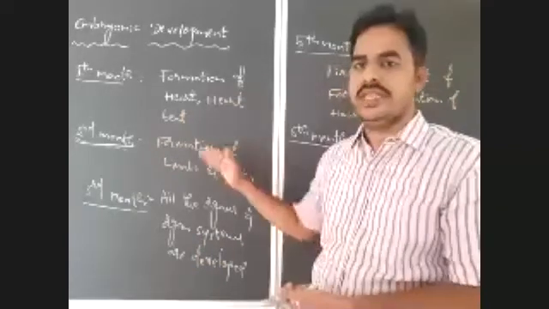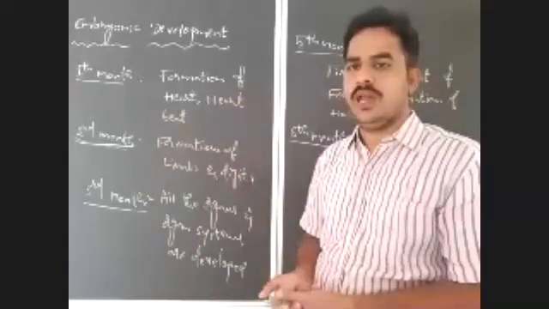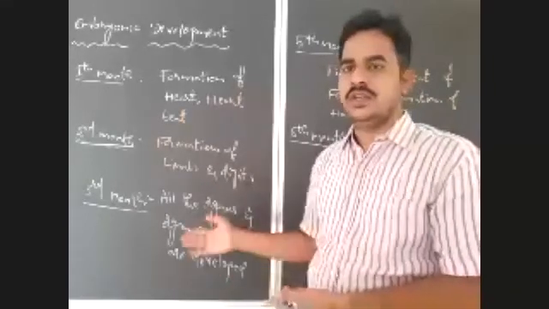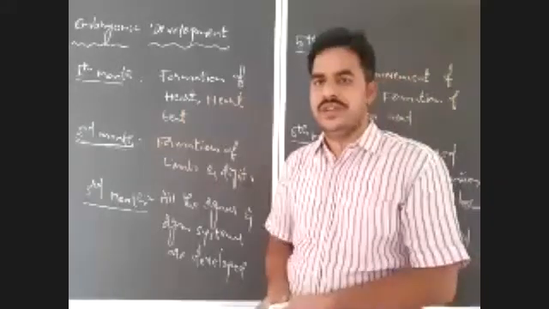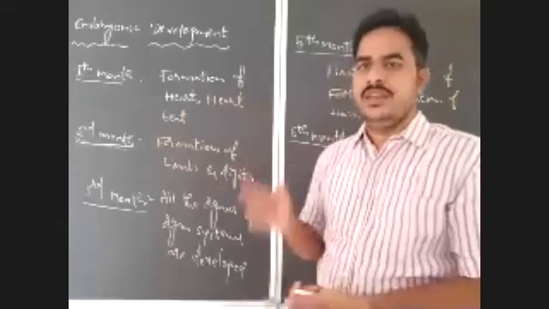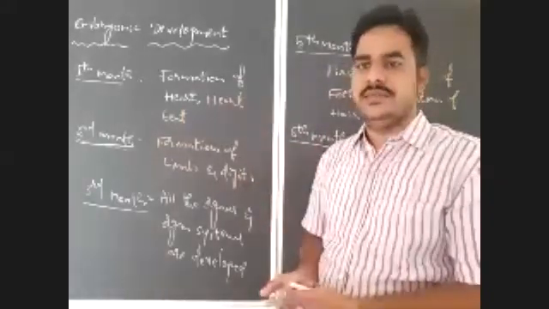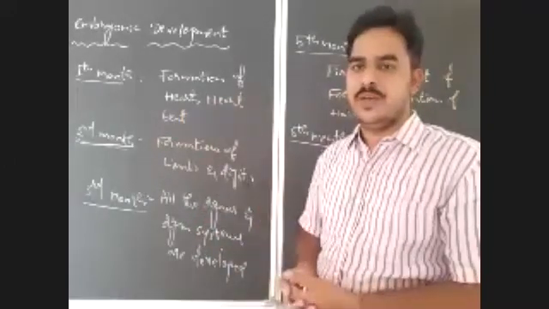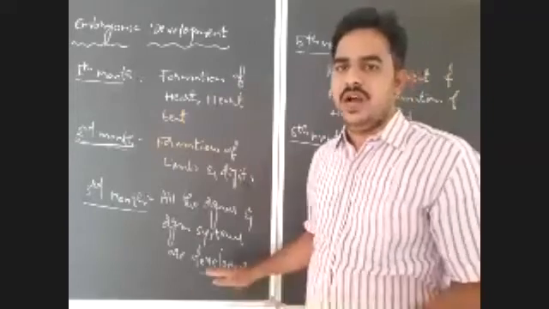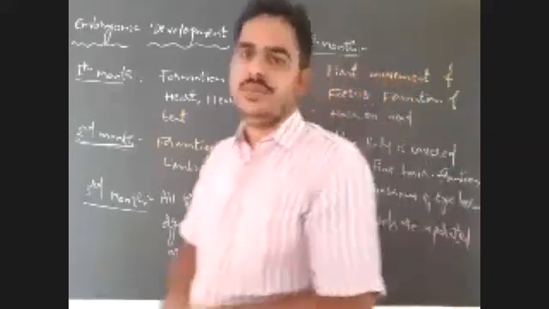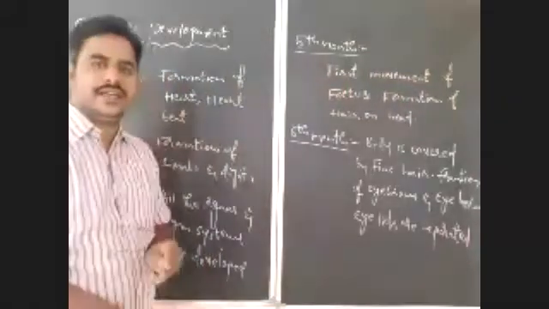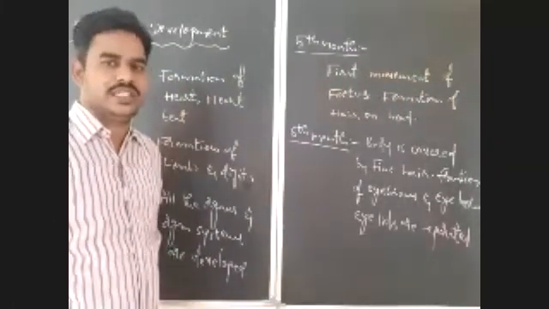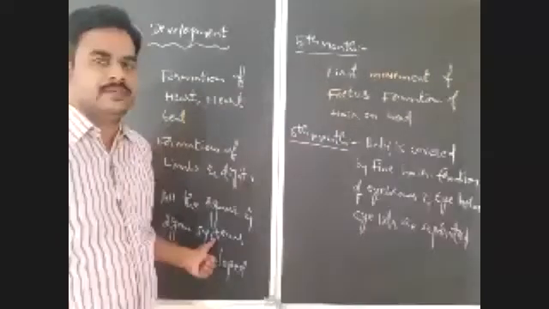Up to the second month we call it an embryo, but after 8 weeks, that is after 2 months, we should call it a fetus. A fetus is a stage where all organs are present, whereas in an embryo, organs are not completely formed, right? By the end of this third month, the formation of an organic connection between fetus and mother, that is the placenta, also takes place. You should notice that, right?